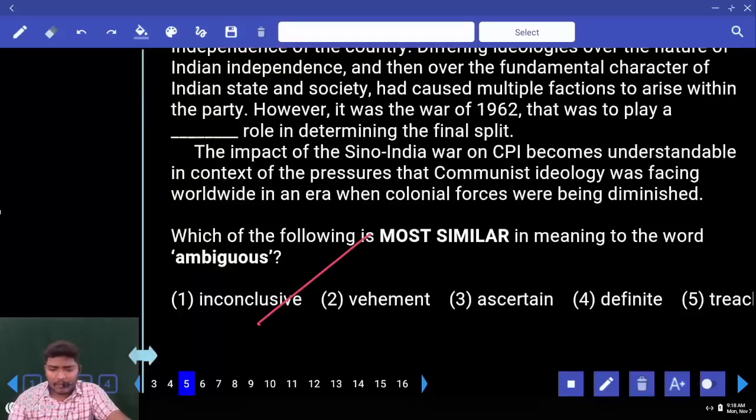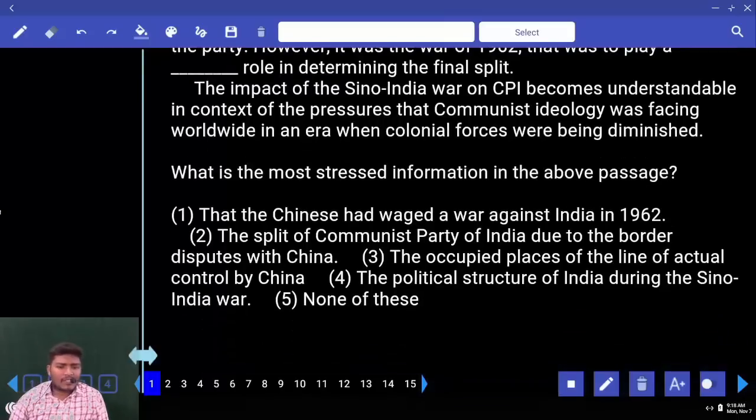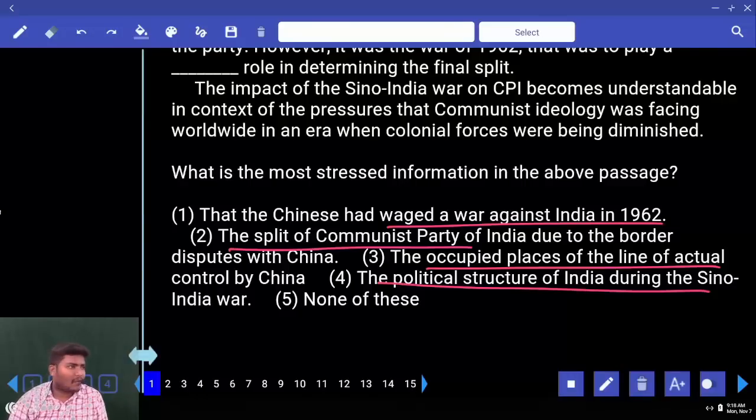Next, move to 5. Before moving to 5, now tell me, what is your first question answer? What is the most stressed information in the above passage? China had waged war against India, the split of the Communist Party, occupied places of the line of actual control, the political structure of India during the Sino-India war. What is mentioned? What is discussed completely? It is completely about the Communist Party, how it started, what happened later. So the only answer comes with the second one.